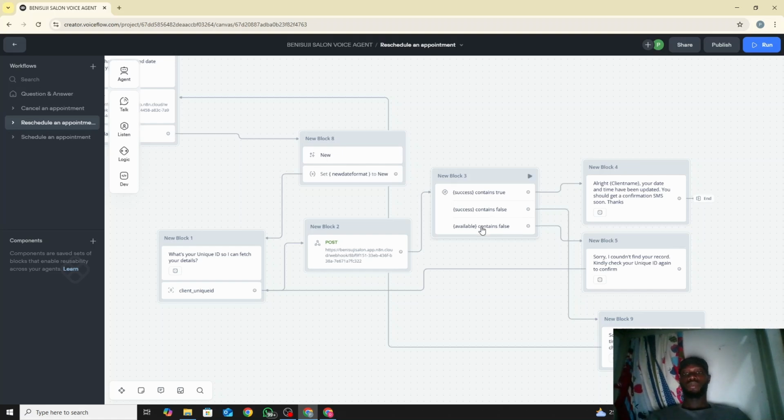So remember at the beginning where we were using the if node, the first if node that we used. It said if available contains false, sorry, I couldn't find your record. Kindly check your unique ID again to confirm. So if the person checks again, we link it straight to the unique ID, then the client's ID. And if the date and time is not correct, we link it straight to the date and time, just like we did the previous one. And if it's correct, we end the call. So that is basically it